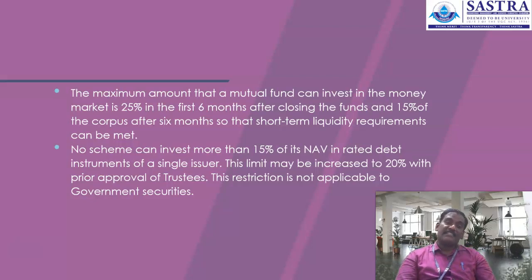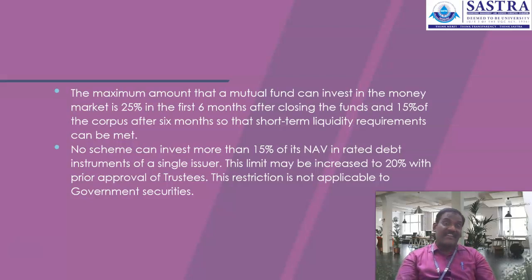Like what we can say as a sponsor, asset management company, custodians, transfer agents, registrar, or such entities which are required. Whereas an asset management company is an investment company, like Reliance Asset Management Company Limited, Aditya Birla Asset Management Company Limited, ICICI Prudential Asset Management Company Limited, SBI Magnum or SBI Asset Management Company Limited. In that kind of asset management companies, we call them investment companies.